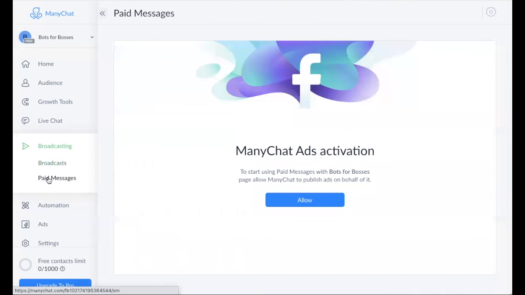Paid messages we're not going to get into right now because this is all related to ads. When you get started with paid messages, it's going to allow ManyChat to publish ads on behalf of your page, as it states right here. And so we're not going to get into that right now, but it's very important. When in doubt, read up. It is worth your time. Believe me, I have seen people's accounts get suspended or worse, shut down after all their hard work, and it's just such a shame. So play by the rules and you will be good to go.